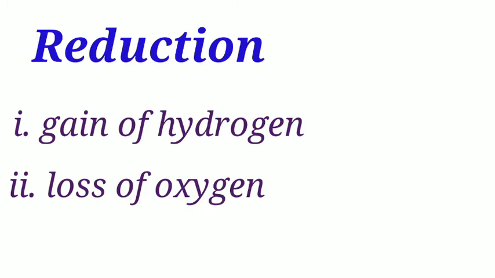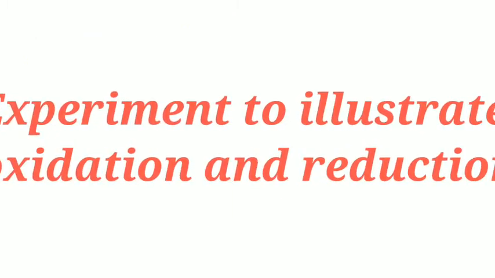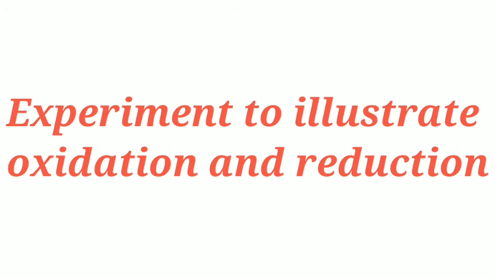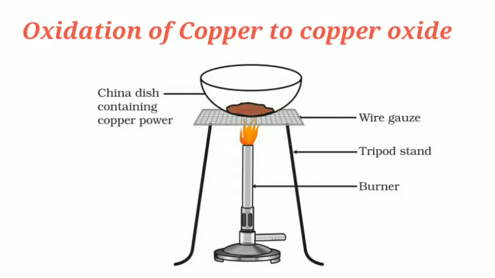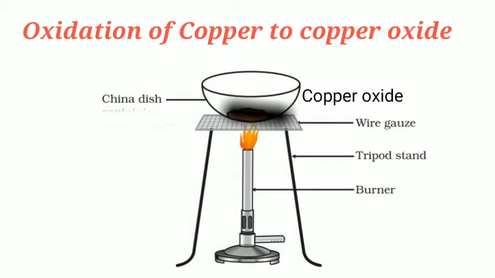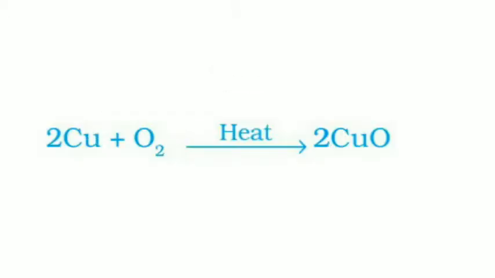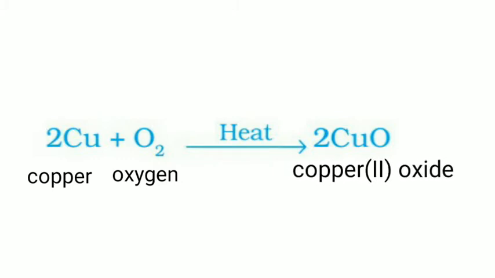Let us understand oxidation and reduction with the help of an example. We heat a china dish containing copper powder. We observe that reddish brown copper powder changes into a black substance on heating. This black substance is copper oxide. The reaction taking place is copper combines with oxygen to give copper 2 oxide.